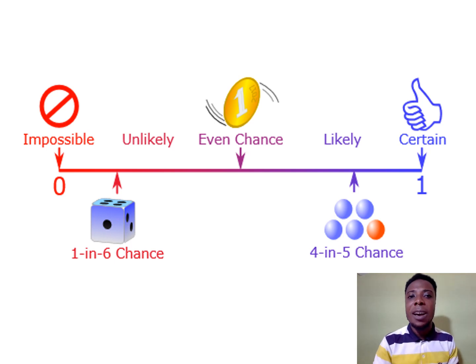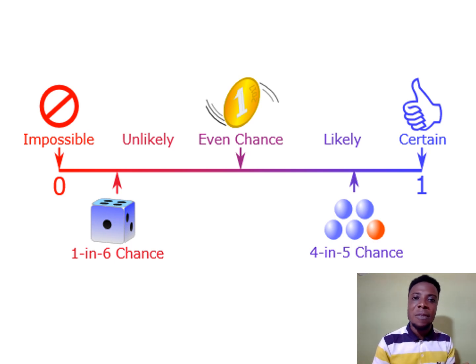Now here you are with a scale of probability. Like I said, look at where the red ink is. You could see there is something written there: impossible. When it moves, it is likely to occur. It is an even chance.